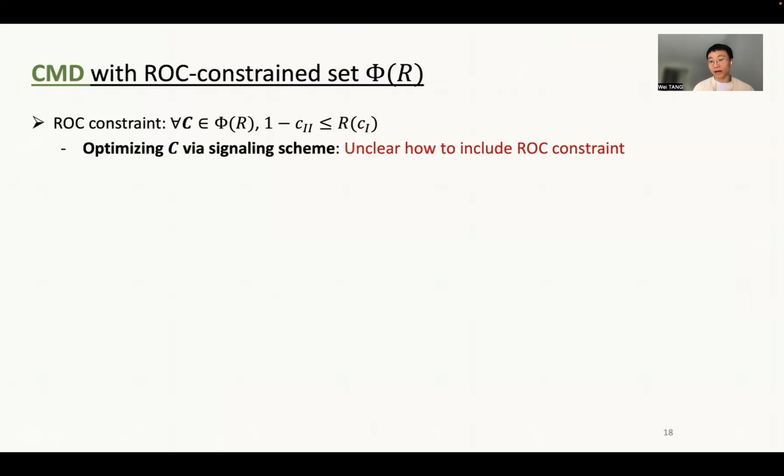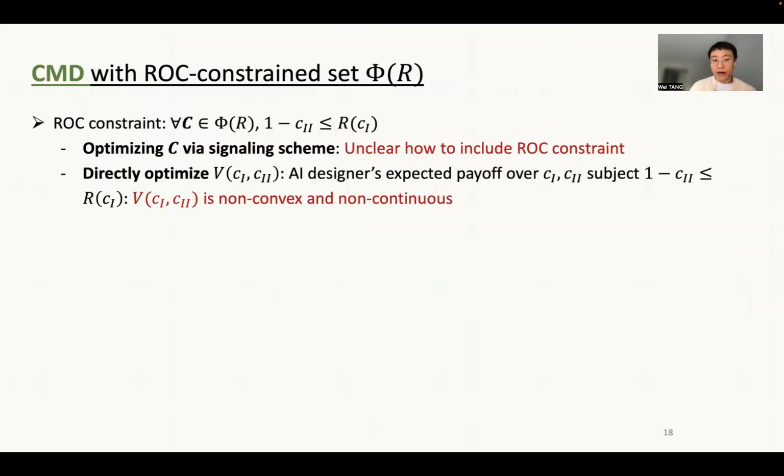Unfortunately, it is unclear how to include the ROC constraint, because the ROC constraint operates on the type 1 and type 2 error, but the signaling policy operates on a set of signals. You may also wonder whether we can directly optimize the designer's objective over these two variables, the type 1 and type 2 error. But it turns out this objective is non-convex and non-continuous.